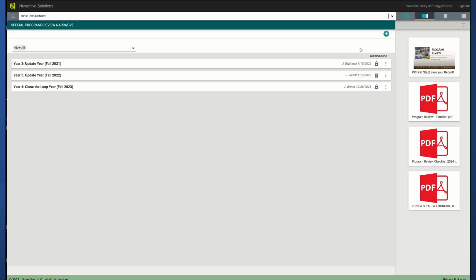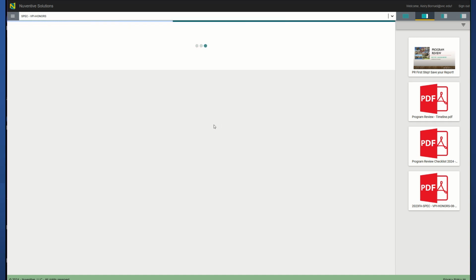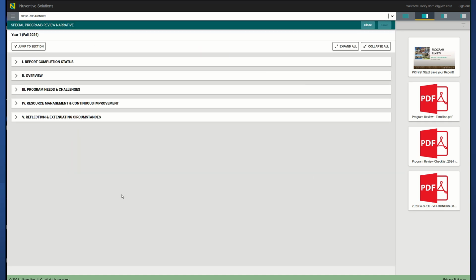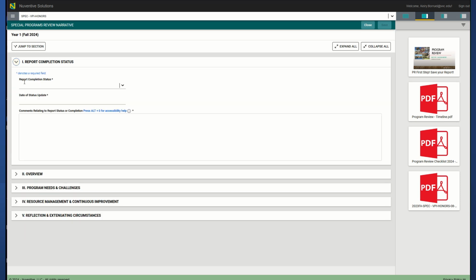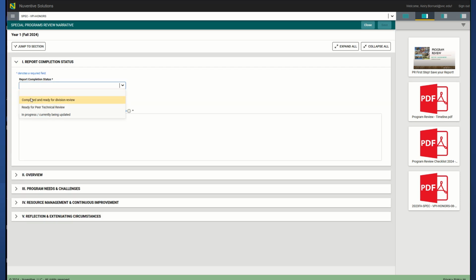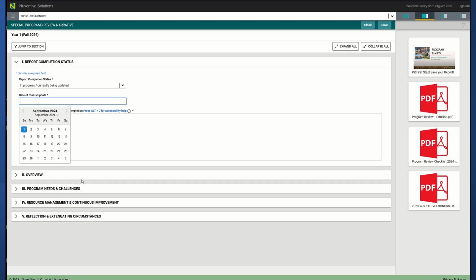So once you are here, you are going to click this little add sign, and it's going to take you to this menu. The first thing that you want to do is move your report completion status to in progress, currently being updated. You want to select the date, and you should be in this area.